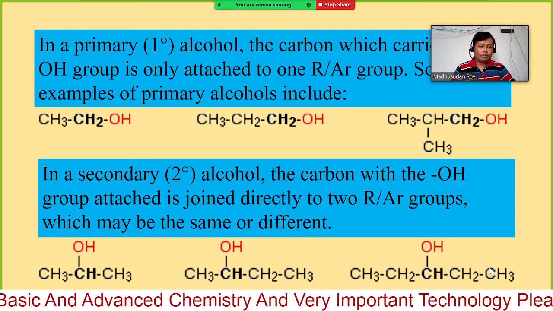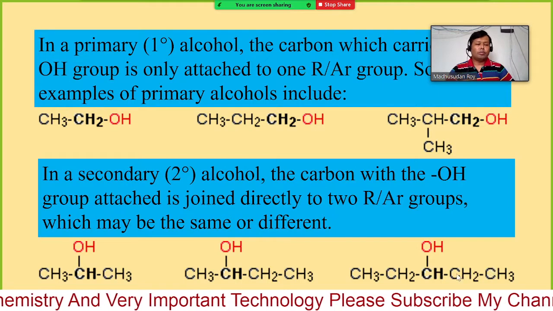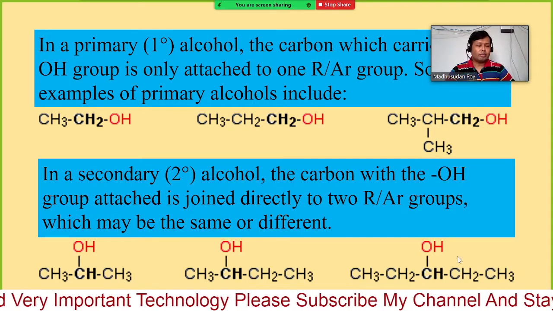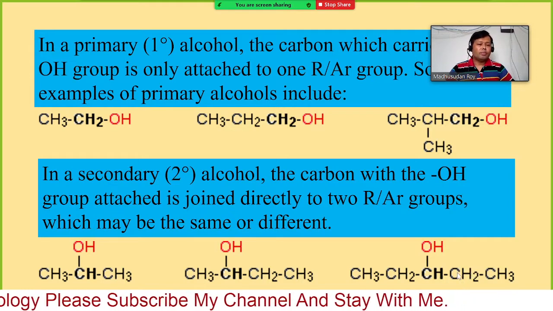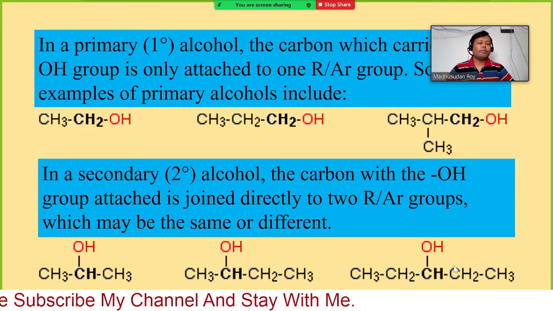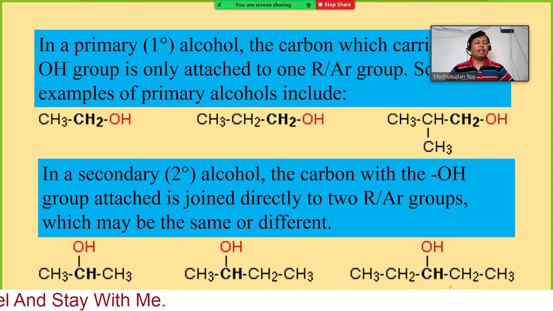Even if you have some other groups here, maybe more CH3, or C2H5, whatever, even if this carbon has two substituents, it is still considered a 2 degree alcohol, because this carbon is attached to only two carbon atoms, this one and this one.